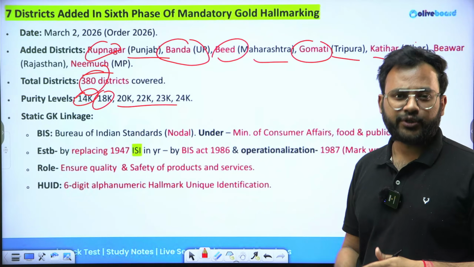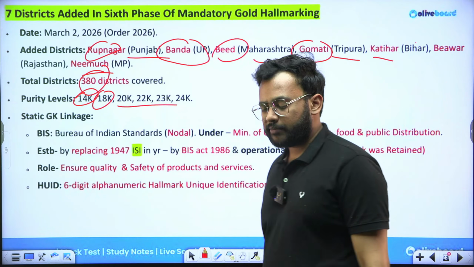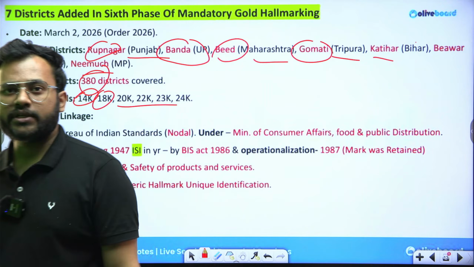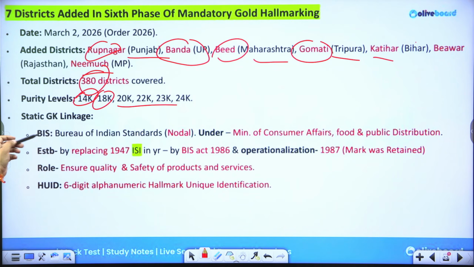24 carat is not mostly used for jewelry making. It is not very perfect. I hope you are aware what is the reason. Tell me in the comment section if you know.